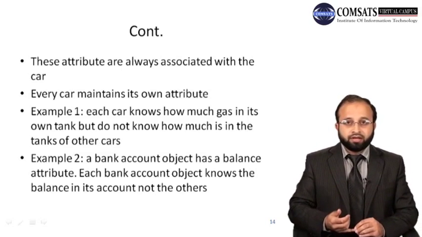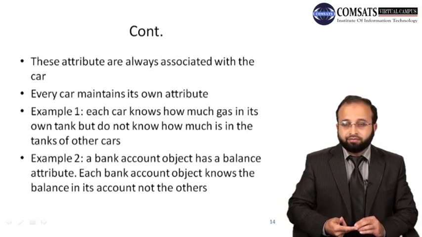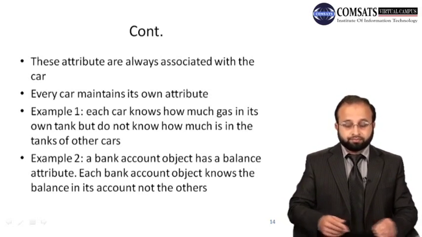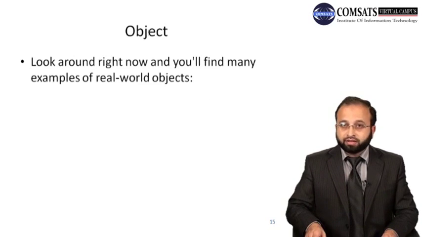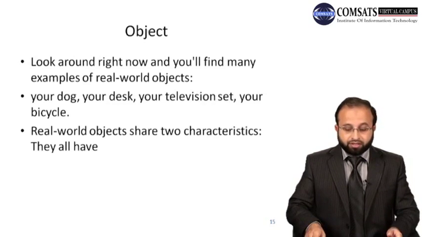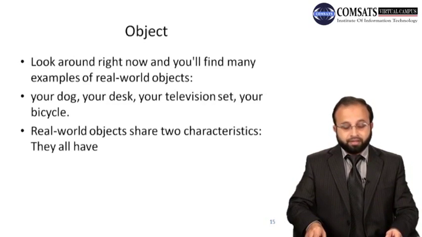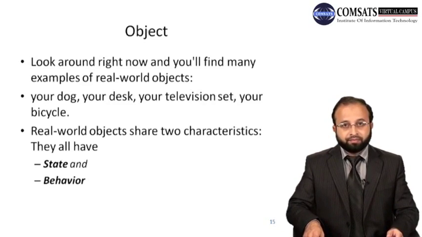It has its own color, you can check the fuel in its tank, it has its own current speed, for example, and so on. Now, objects. You can look around now and you will find many examples of real world objects, right? For example, your dog, your desk, your television, your bicycle, these are all objects. Real world objects share two characteristics. They all have states and behavior.